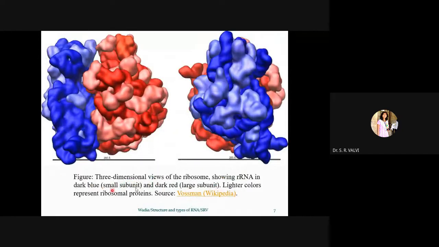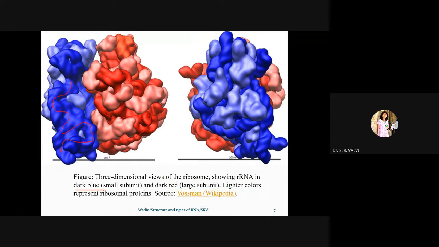Now, this is the 3D view of the ribosome. Here you can see rRNA in dark blue. This dark part is the small subunit. And the dark red is the larger subunit.